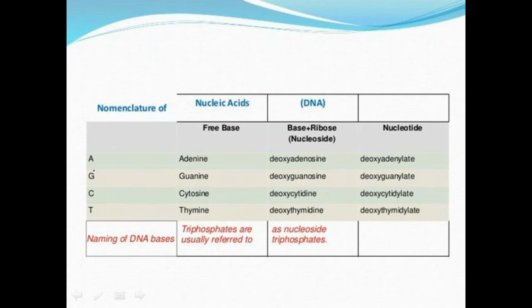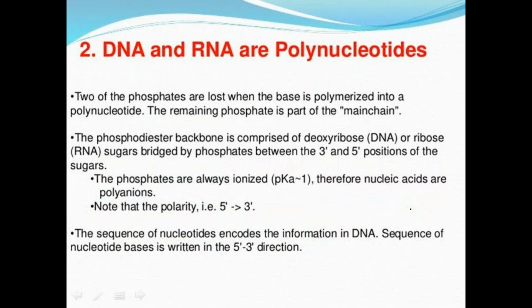If adenine is present, that is called deoxyadenosine, and that nucleotide is called deoxyadenylate. Here guanine is present, that is called deoxyguanylate in the form of a nucleotide. These occur in the form of phosphates, and cytosine occurs in the form of deoxycytidine, thymine as deoxythymidine. This is the naming of the nucleosides and nucleotides.